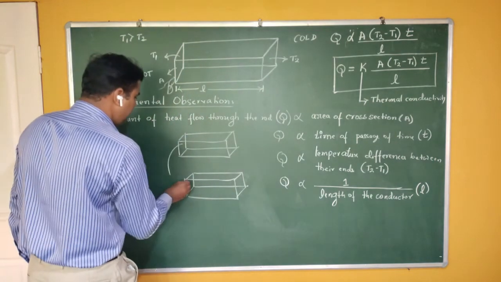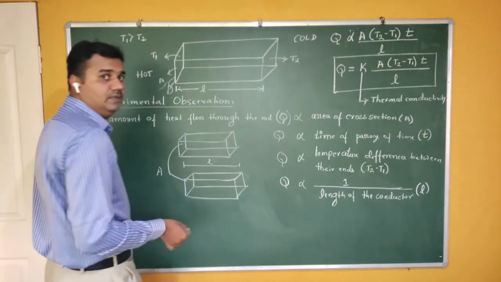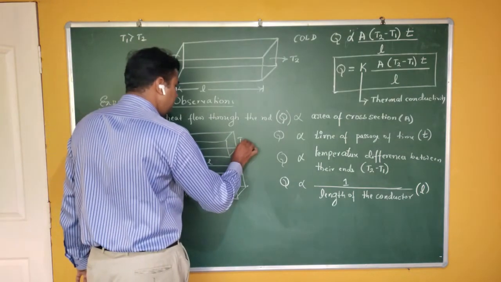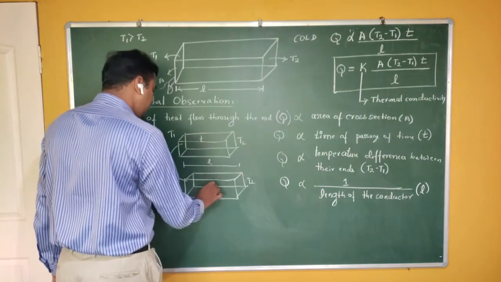So the area of cross section is the same. The length is also the same. You keep the temperatures also the same: this one is T1, this one is T2 on both. The time of passage of heat is also the same.